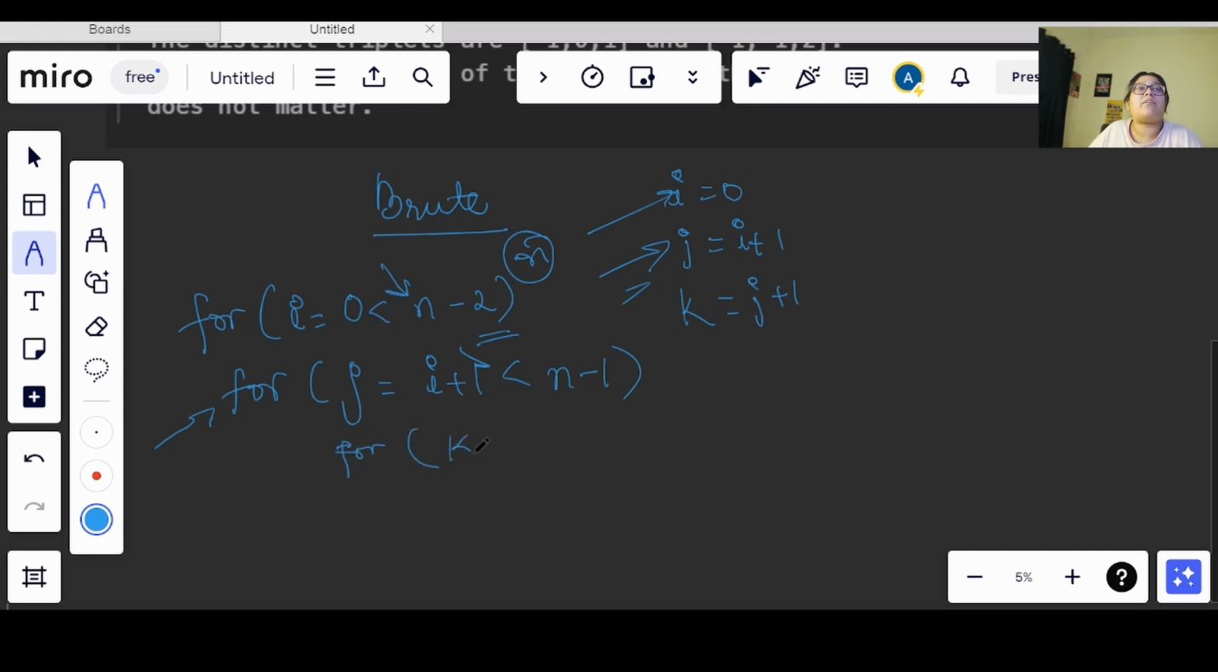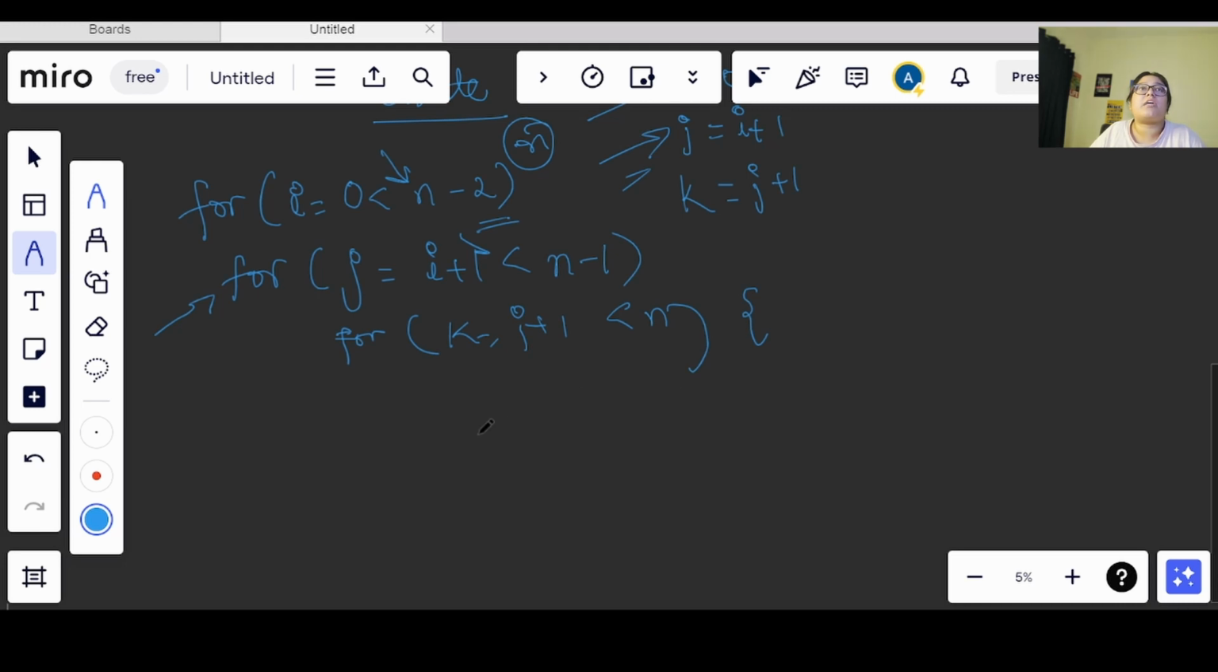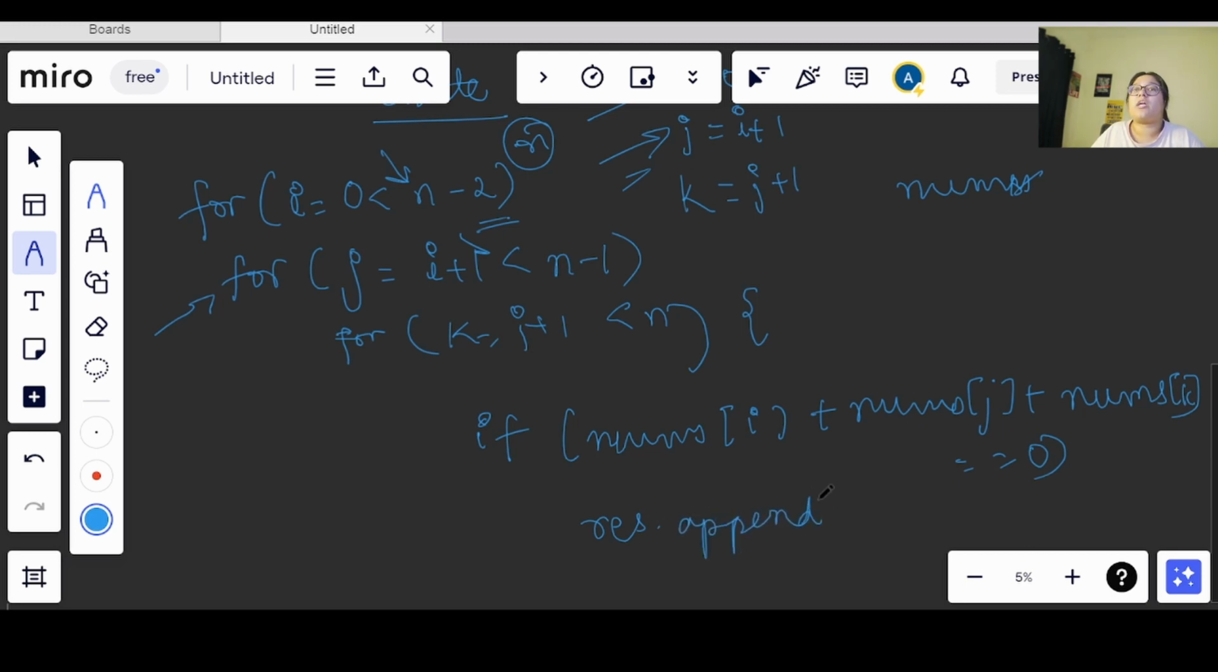Okay, so now we will have a k which will start from j plus 1 and it will go till less than n, right? And inside this, if we have nums as the array, we will check whether nums of i plus nums of j plus nums of k is equal to 0 or not. If it is equal to 0, then we will take a result and append the three values in that. Append or add according to the language.